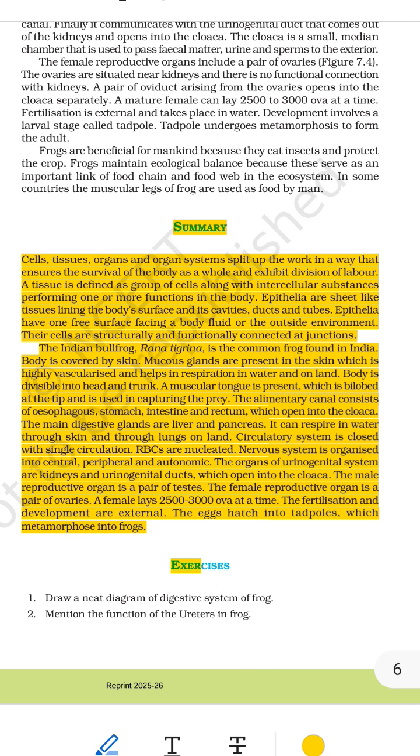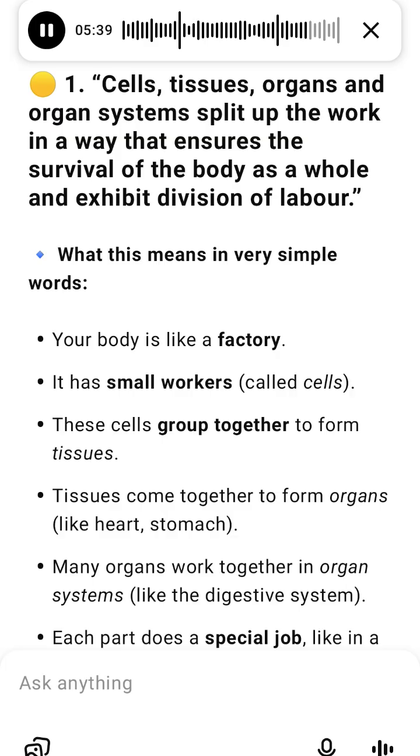External features, or morphology. The body is divided into head and trunk; there is no neck or tail in the adult frog. The skin is smooth, moist, and slippery due to mucus. The skin is greenish on top with spots and yellowish underneath. Frogs don't drink water; they absorb water through the skin.